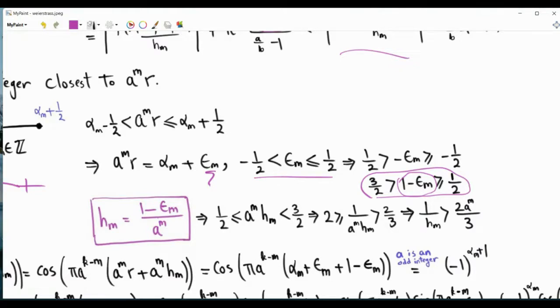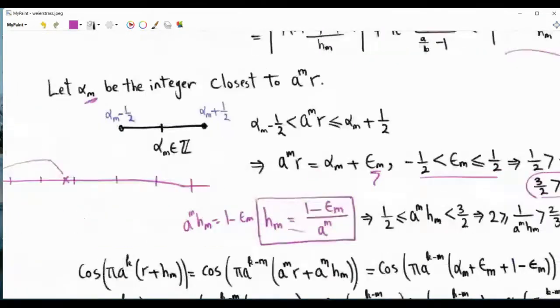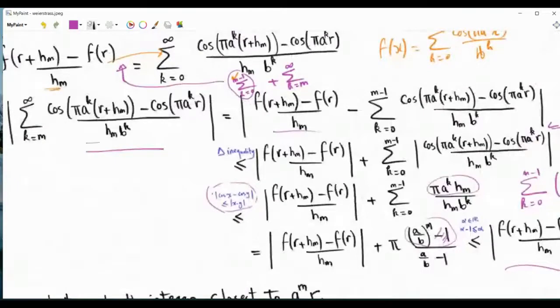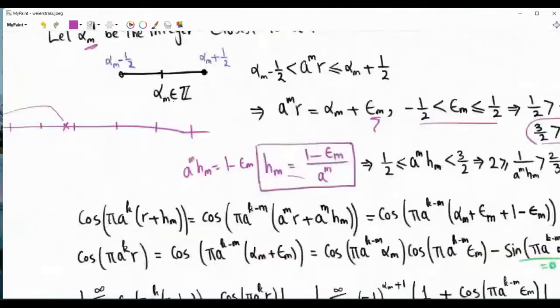Okay. So a to the power m h of m is 1 minus epsilon m. Now we want to lower bound this, so let's basically handle each of those cosines.